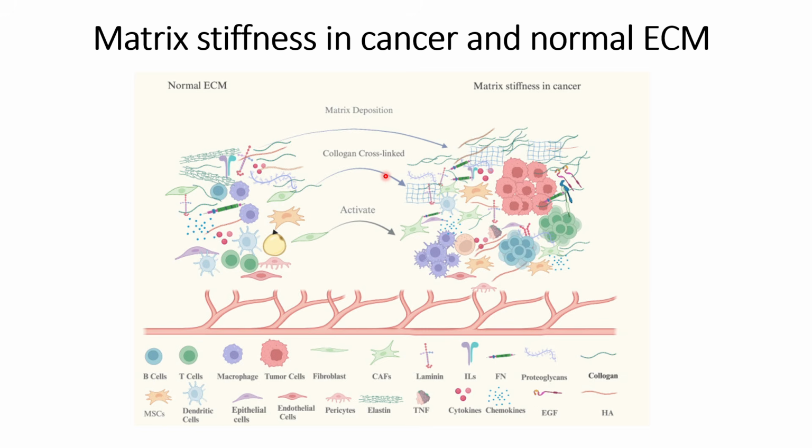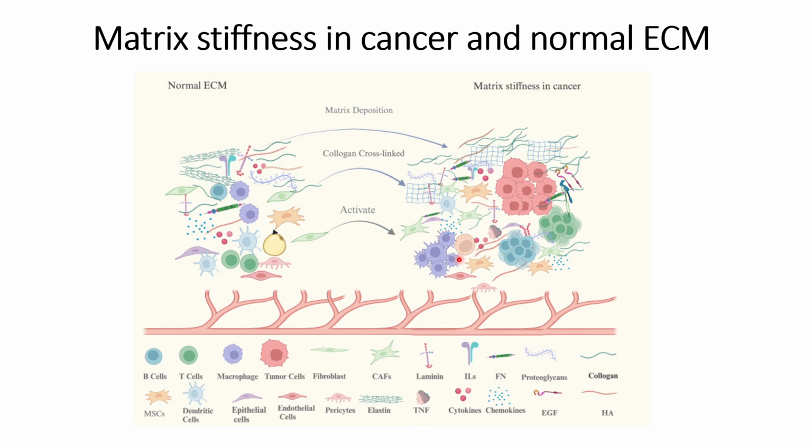It will also promote the contractions, and that will also cause this collagen cross-linking. All these variations occur when the stiffness of the matrices increases, and this results in changes in the signaling pathways, not only in the stromal cells but also in the tumor cells and the immune cells that infiltrate the tumor microenvironment.